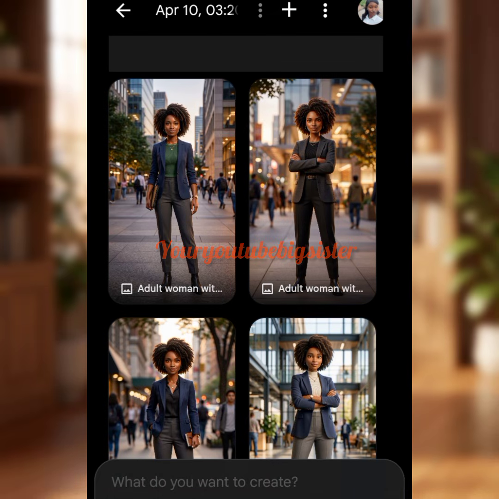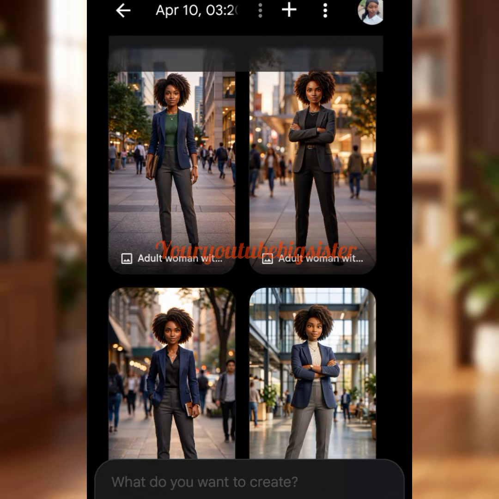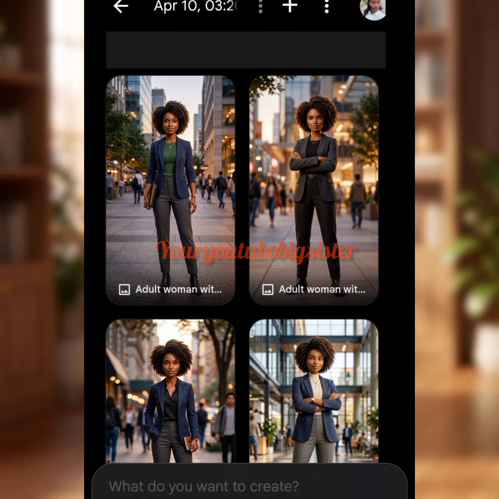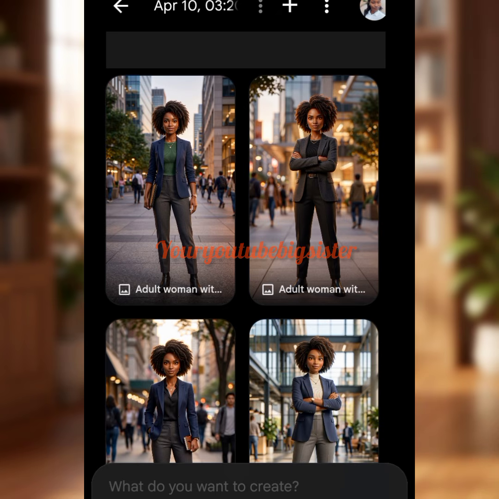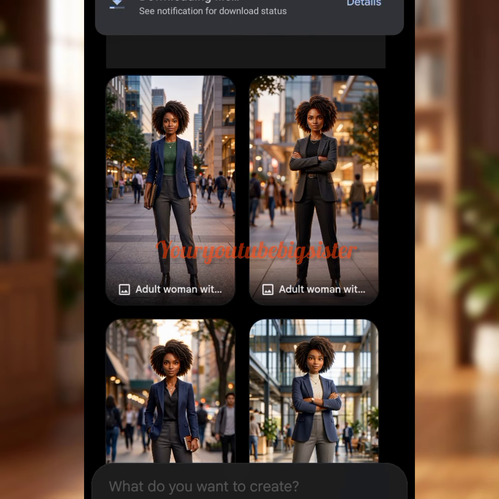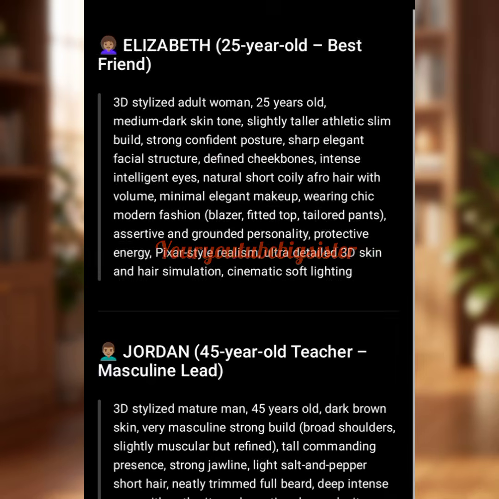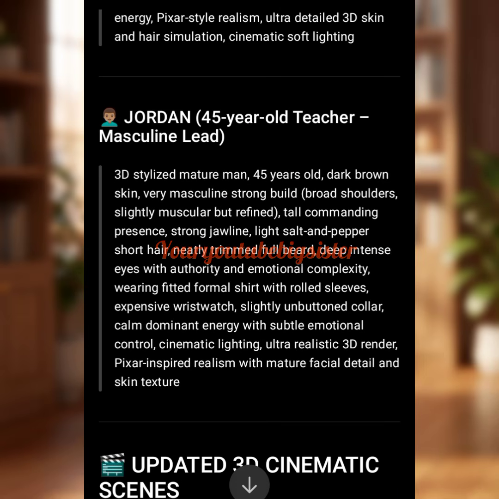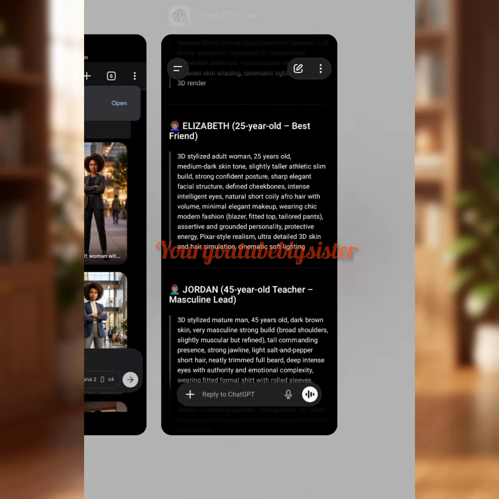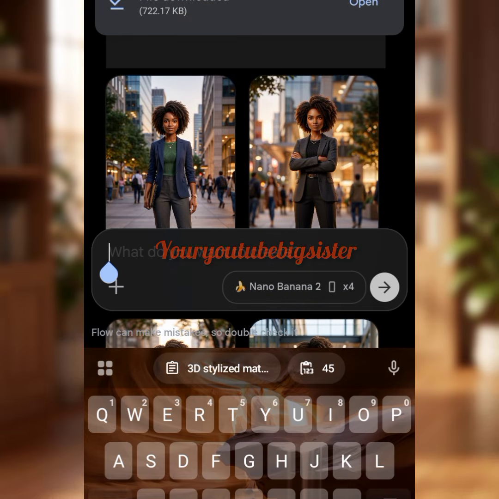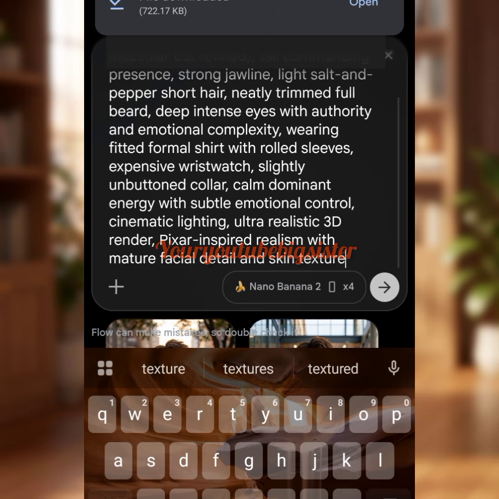So this is Elizabeth. Yeah, as you can see, she has a very fierce look. It followed our prompt. So I think I love the second one. I have to press and download, and let us generate the picture of the teacher. So we have to copy this particular one and go over to Flow AI. Paste our prompts, and yeah.